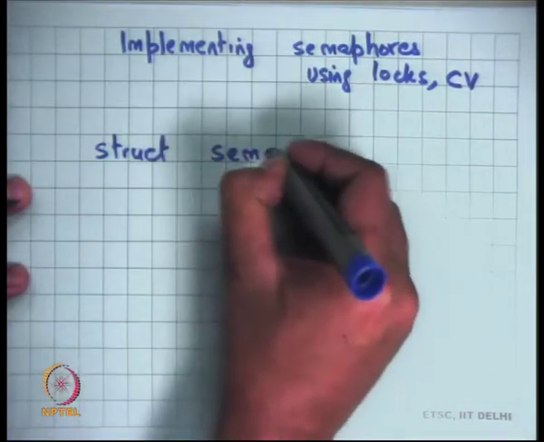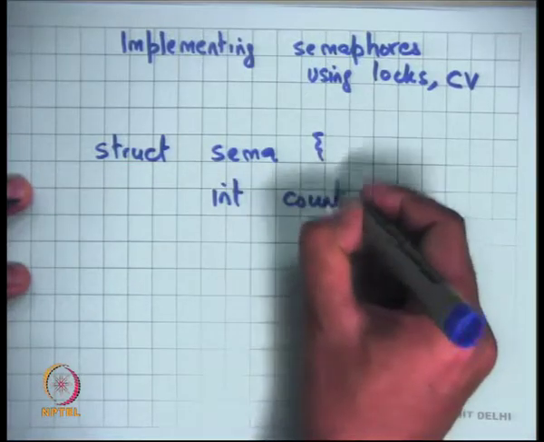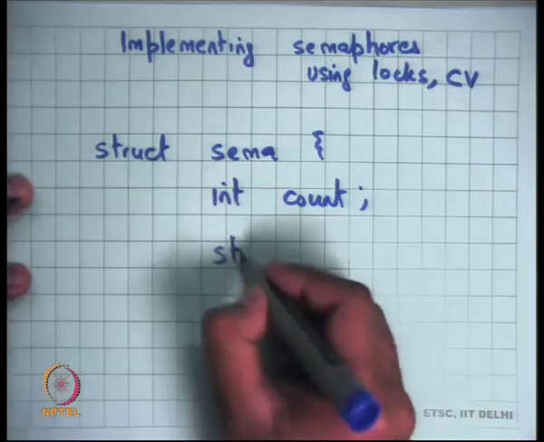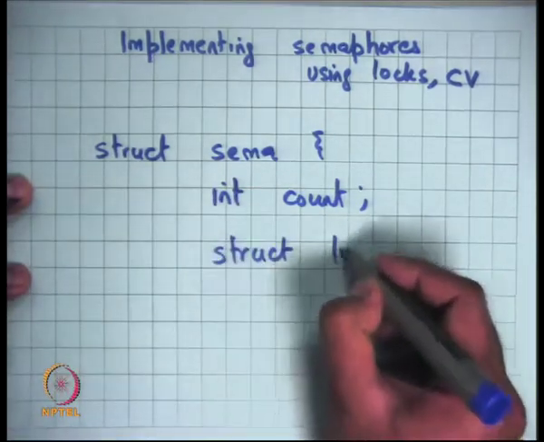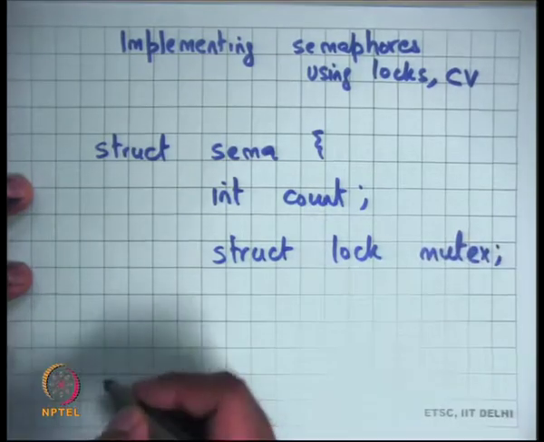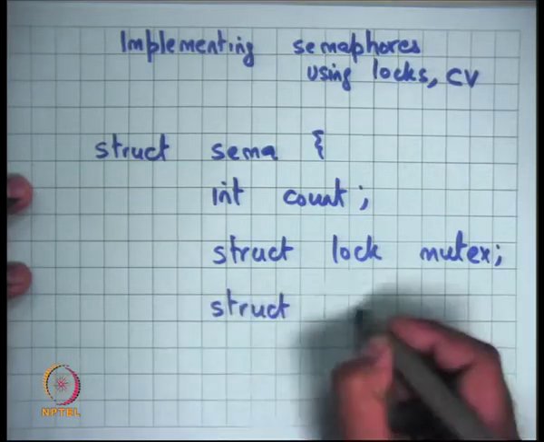So let's say struct sema will have one field which is the count, an integer field, and an associated mutex lock, and an associated condition variable.